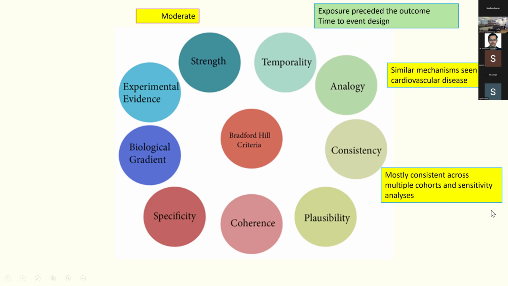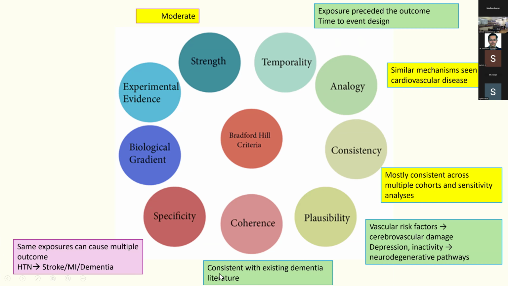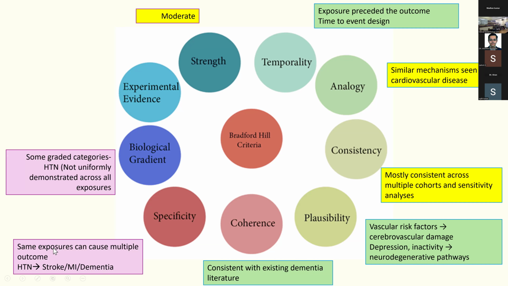What about consistency? It was mostly consistent across multiple cohorts and the sensitivity analysis. And this is highly plausible because vascular risk factors cause cerebrovascular damage. Depression and inactivity also affect your neurodegenerative pathways. So is it coherent? It's consistent with existing dementia literature. It's not very specific because the same exposures can cause multiple other problems like stroke, MI, etc. What about biological gradient? We saw that they have taken categories of hypertension, categories of diabetes, but it was not uniformly demonstrated across all exposures.